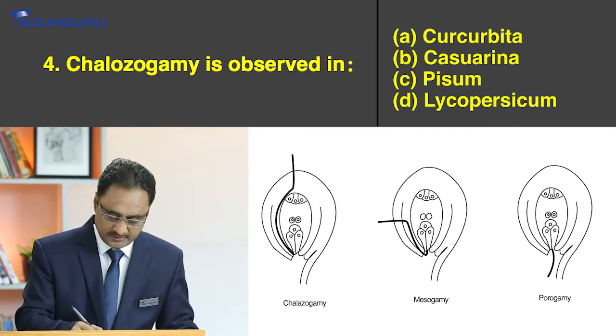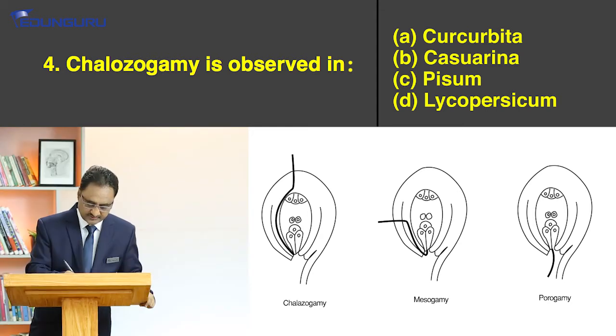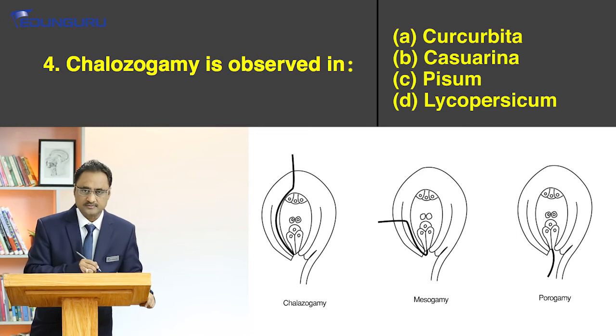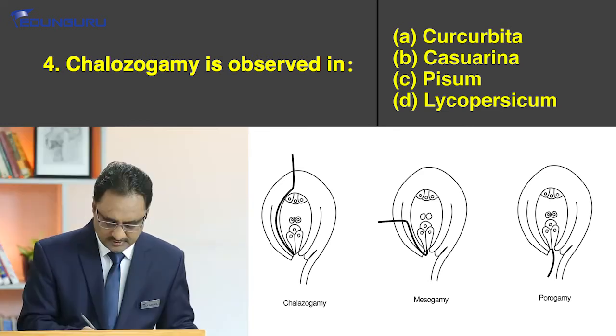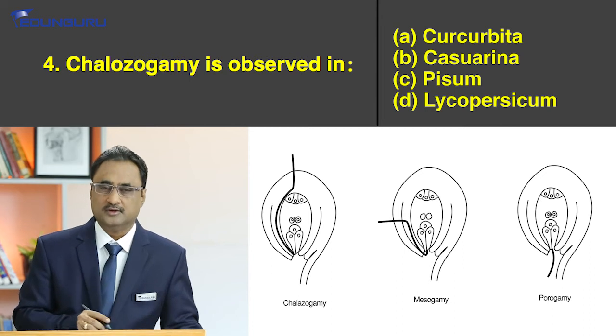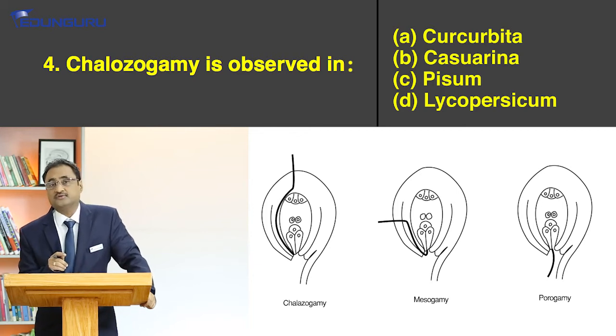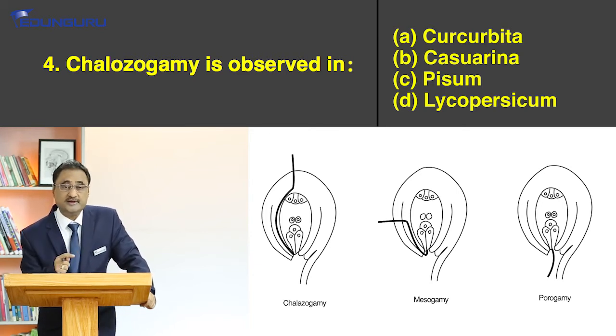If the pollen tube is entering from the chalaza, along with the central structure, it will enter like this. So this is what we call chalazogamy. And as far as porogamy is concerned, it will directly enter over there. So this is what we call porogamy. The final entry always occurs through the micropyle only, but the manner in which the initial entry happens, 3 types have been recognized.